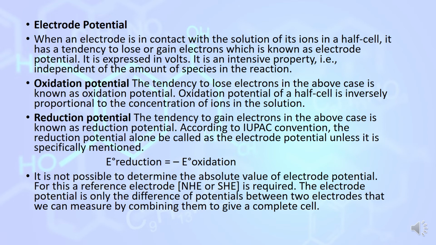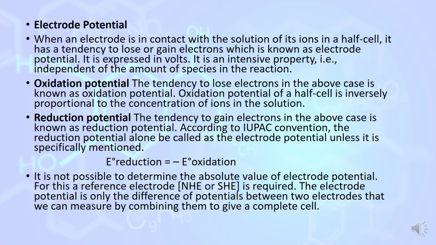Oxidation potential: the tendency to lose electrons in the above case is known as the oxidation potential. Reduction potential: when there is a gain of electrons. According to the IUPAC convention, only the reduction potential is called the electrode potential. The electrode potential for a reduction is equal to the minus of the electrode potential of oxidation.